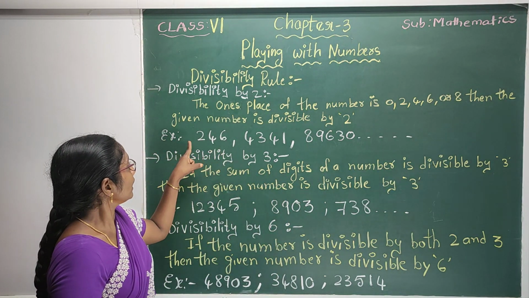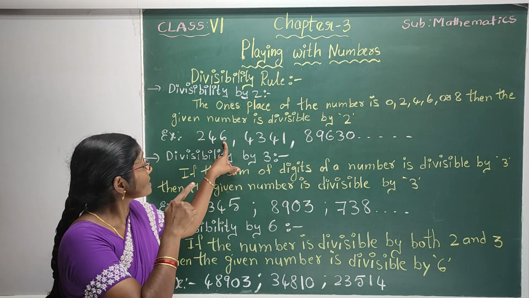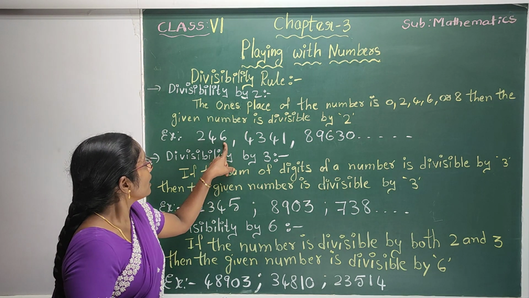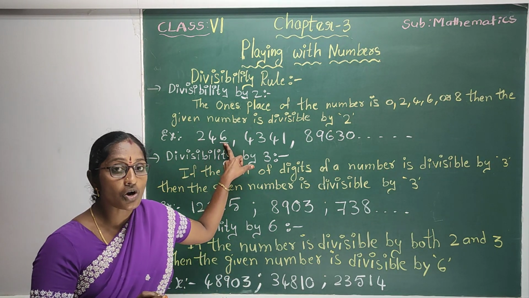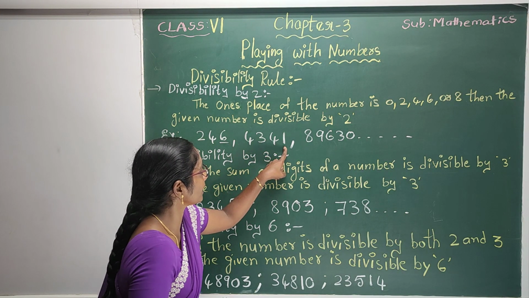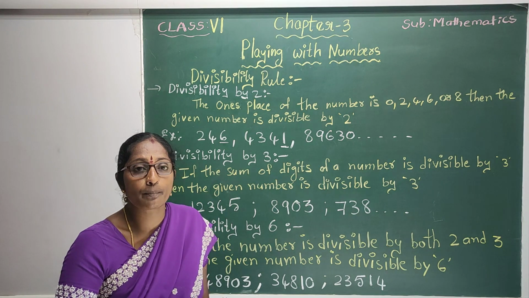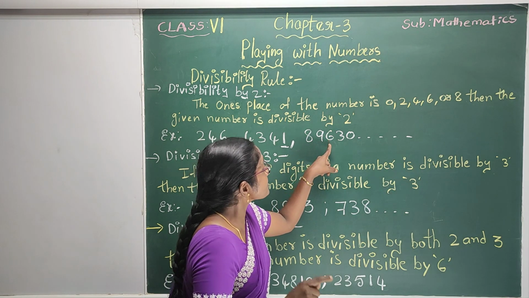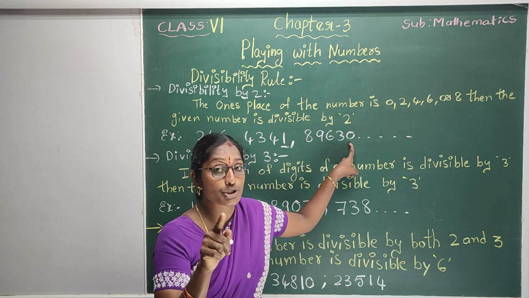Okay. For example, here 246. Without division, is it divisible by 2 or not? How will we check? That is the use of the divisibility rule. Here, we just check the last digit. The last digit is 6. So, it is divisible by 2. Next number is 4321. Now here the last digit is 1. So it is not divisible by 2. Next example, 89,630. The last digit is 0. So it is divisible by 2.